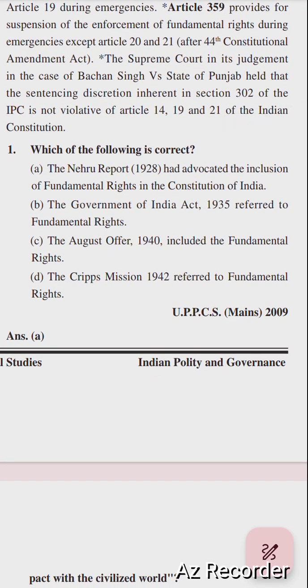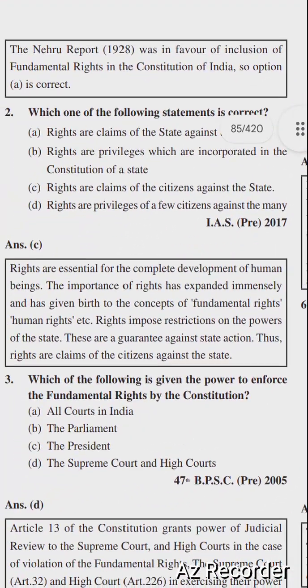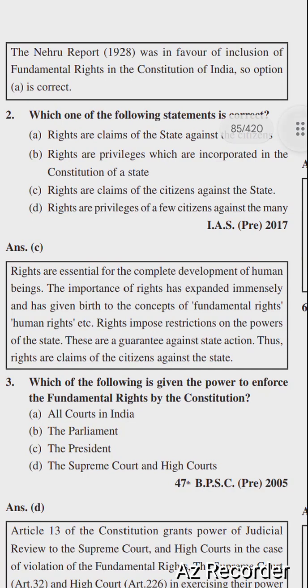Which of the following is correct? The Nehru Report 1928 had advocated the inclusion of fundamental rights in the Constitution of India. The Government of India Act 1935 referred to fundamental rights. The August Offer 1940 included the fundamental rights. The Cripps Mission 1942 refers to fundamental rights. Right option is option A. The Nehru Report 1928 was in favor of inclusion of fundamental rights in the Constitution of India. So option A is correct.